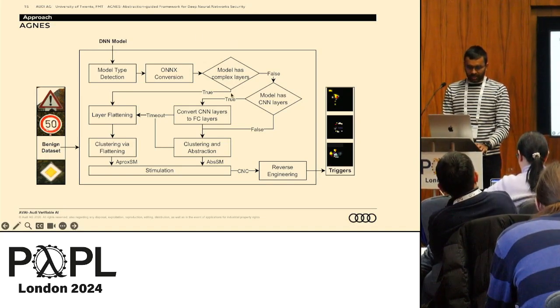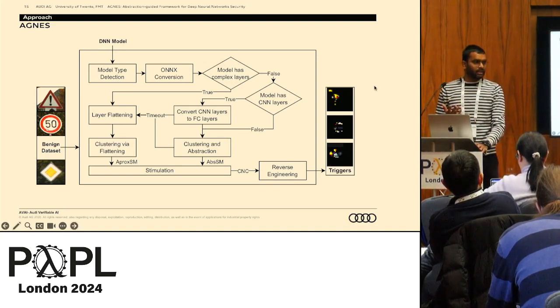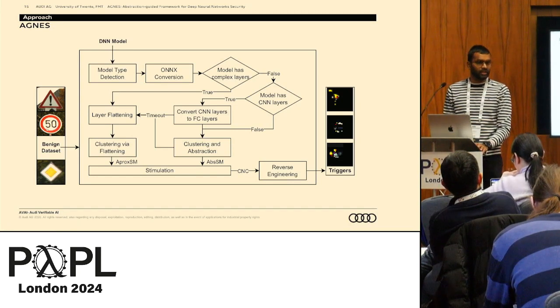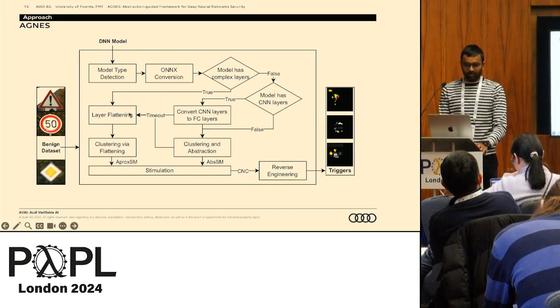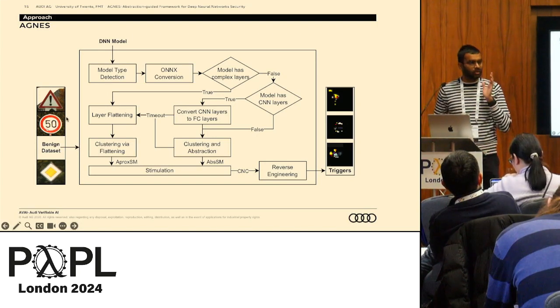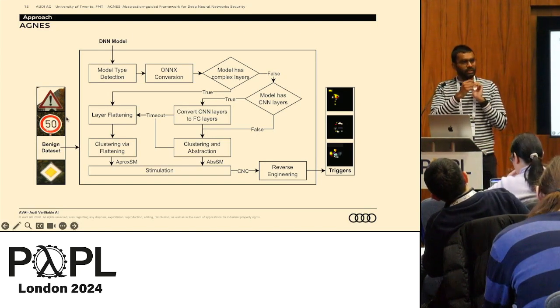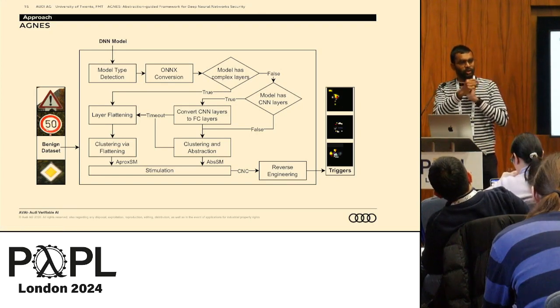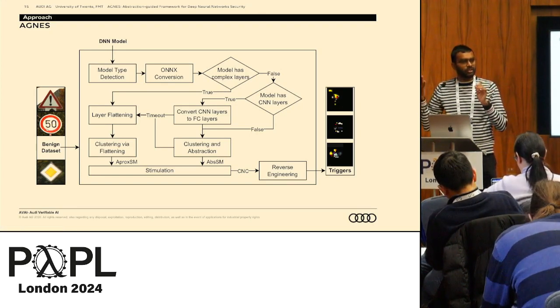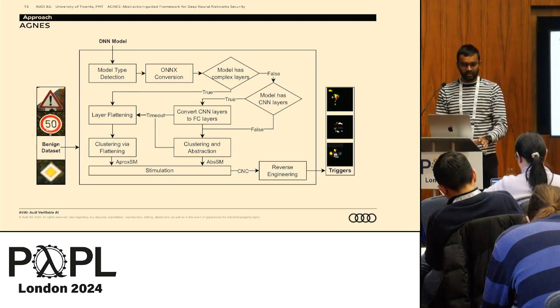Then based on the complexity, for example, if the network has layers that go beyond CNN, convolution neural networks, or fully connected, and they are complex, then we go into the approximate method by flattening them out, finding the cluster representatives, then putting them back together, and these representatives go in different places and then stimulate each channel separately.